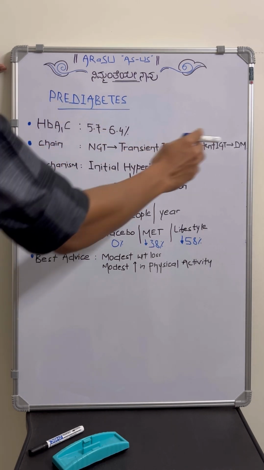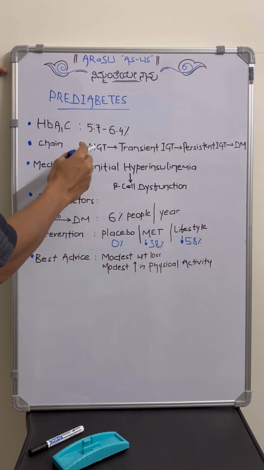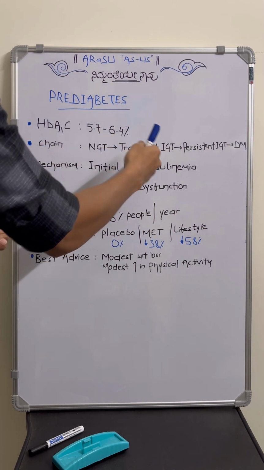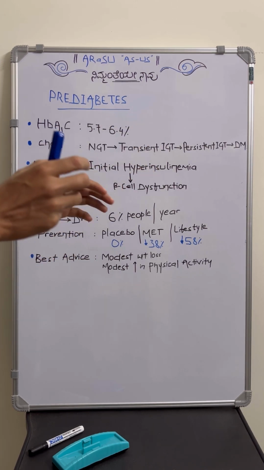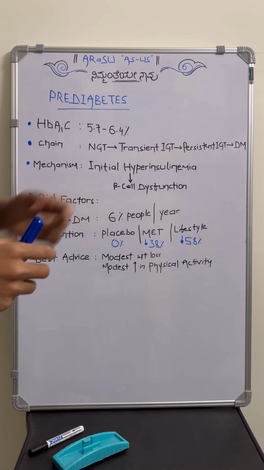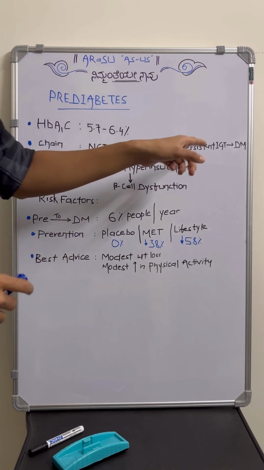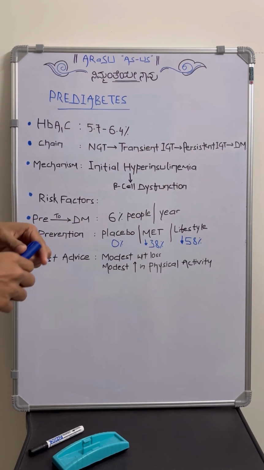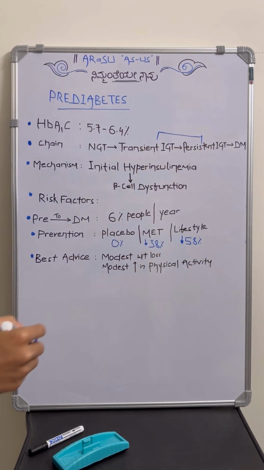So usually the chain will follow this pattern to develop diabetes mellitus. Initially there will be a normal glucose tolerance test. After that, a few people will start developing transient impaired glucose tolerance. So once we do the test, some values will be in the normal range, but sometimes they will have abnormal impaired glucose tolerance. At the next stage, the impaired values will be persistent for many readings. After that, it will lead to diabetes mellitus development. So pre-diabetes is this phase, that is the transient and persistent impaired glucose tolerance phase.